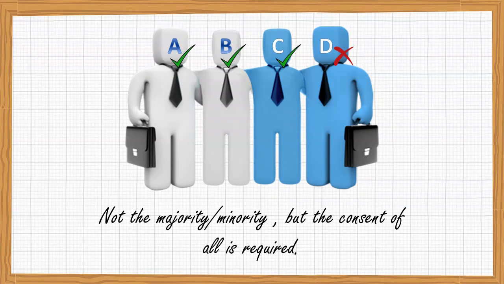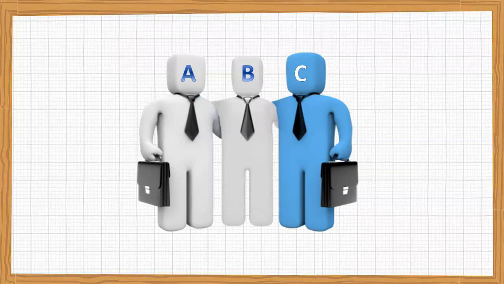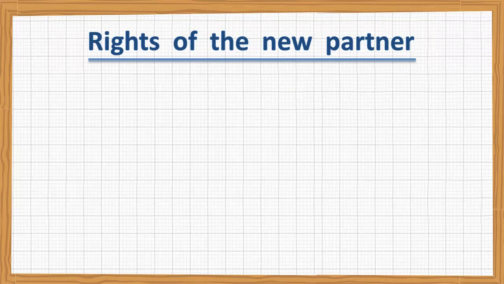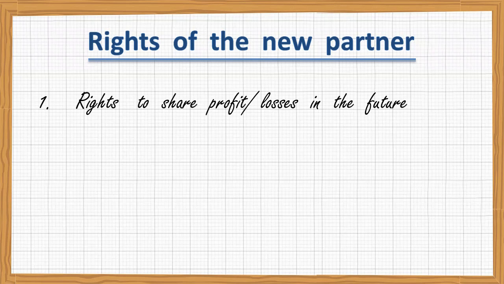Now the question is, if the new partner is admitted in a firm, what will be the rights of new partner? Number 1, his right will be right to share profits in the future. Whatever all partners have agreed for his new share, he will be entitled to share the profits or losses in the future. Means he has got the right to share future profits of the firm.